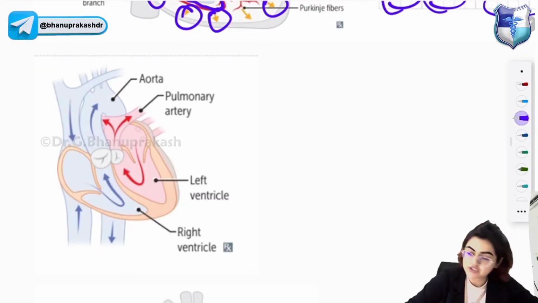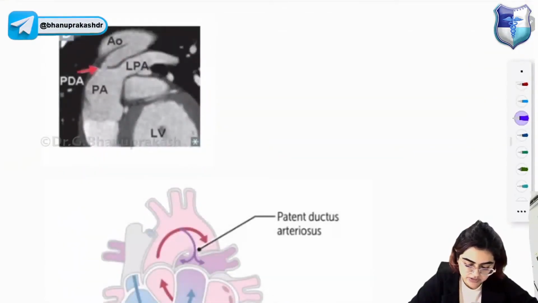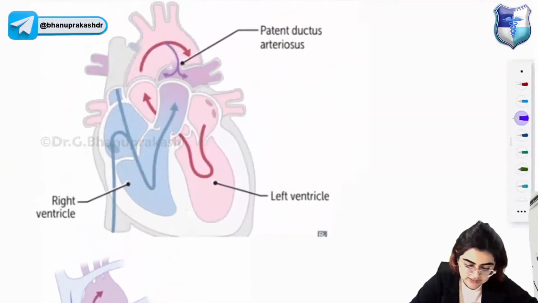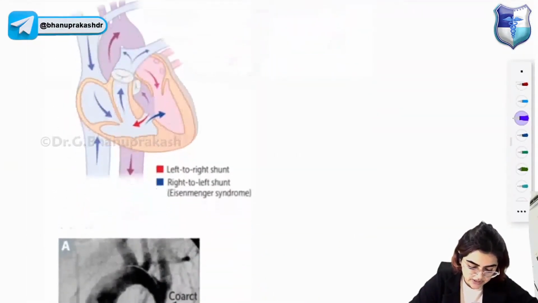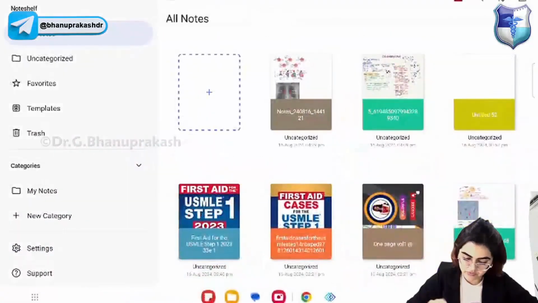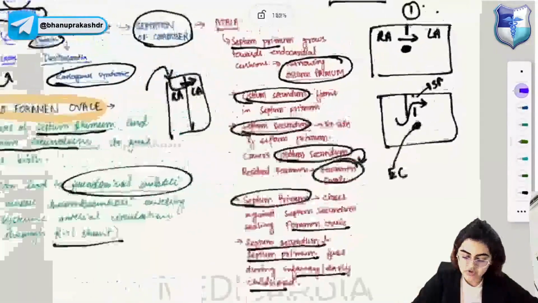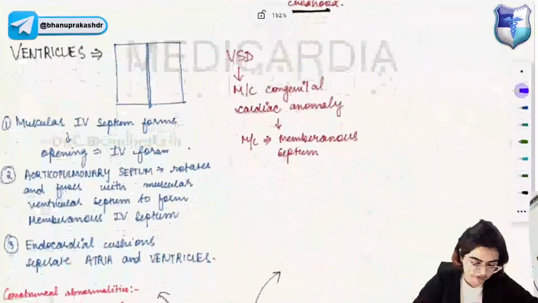So this looks like transposition of arteries. This is transposition of arteries. We'll come to that later on. These are all congenital abnormalities. So this is patent ductus arteriosus. We'll come to that one by one. Okay. So that was the general overview of the heart that I wanted to tell you. The formation of foramen ovale and all we have covered.